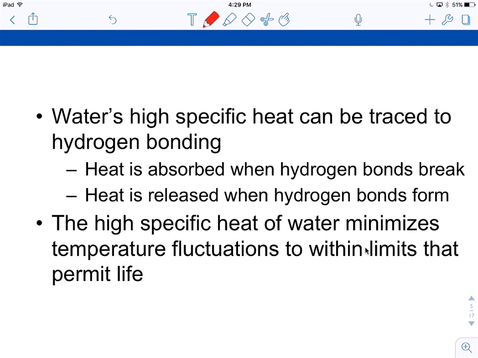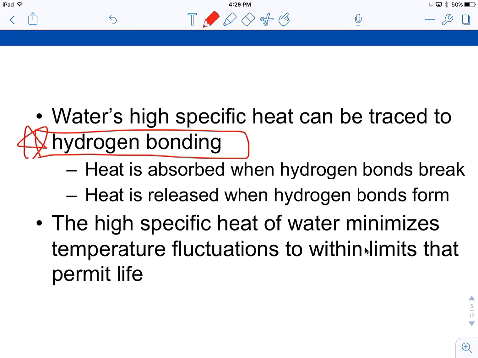High specific heat can, of course, be traced to what? Hydrogen bonds, because of the polar nature of water. Okay, everything is about the hydrogen bonds. Okay, so when hydrogen bonds break, heat is absorbed. When hydrogen bonds form, heat is released.